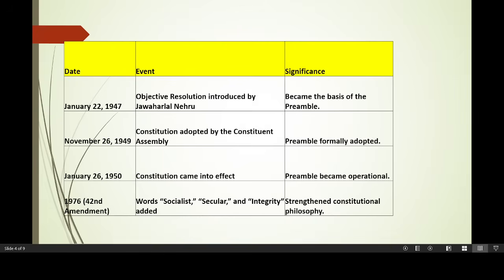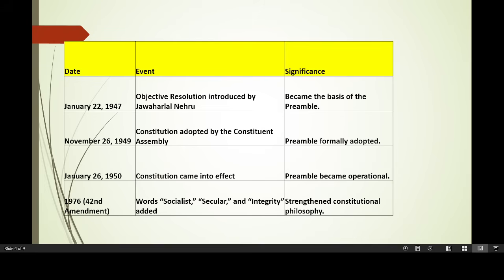Alright, so here the first thing you have to remember is the dates. On January 22nd, 1947, what happened? The Objective Resolution was introduced by Jawaharlal Nehru. This question was already asked in OPSC, asking by whom it was introduced. There will be options like B.R. Ambedkar, Rajendra Prasad or Jawaharlal Nehru. So you have to remember that this was introduced by Jawaharlal Nehru. It was the basis of the preamble.